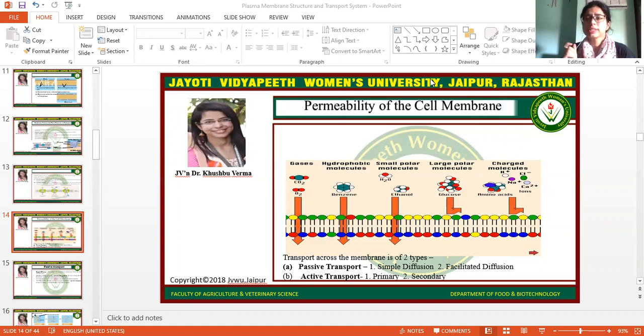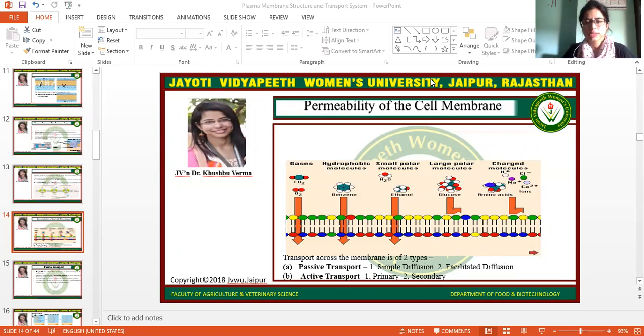What is the basic and main difference between passive transport and active transport? Passive transport does not require any energy, and molecules move across the membrane according to their concentration gradient, meaning they move from higher concentration to lower concentration.